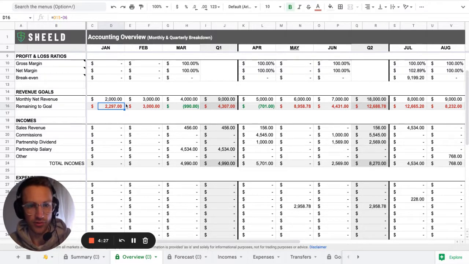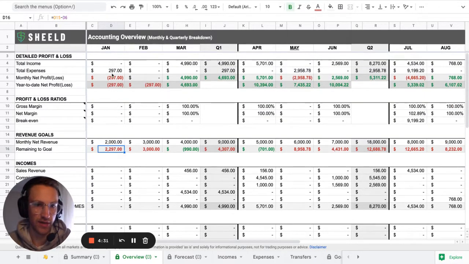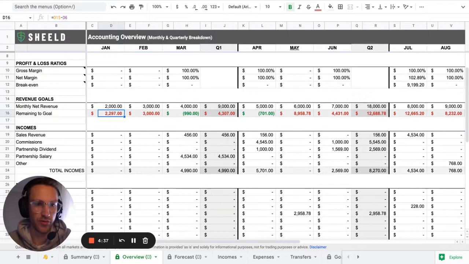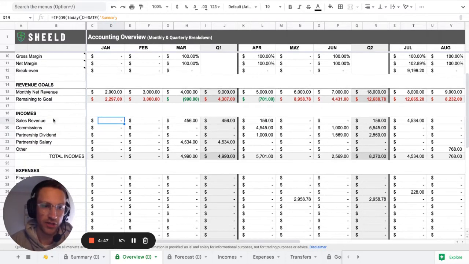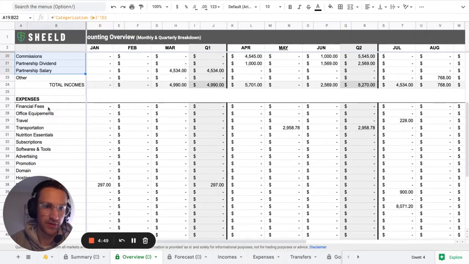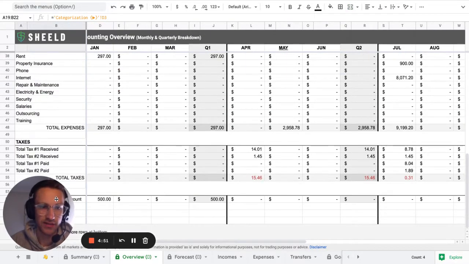Let's say that you have a goal of 2000. If you don't have any income and you only have expenses, you're even further, like 2297 away from your goal. And then you're able to see your income, what your income was in January and February, per period of time, for each category. And you can do the same thing for expenses and for taxes.